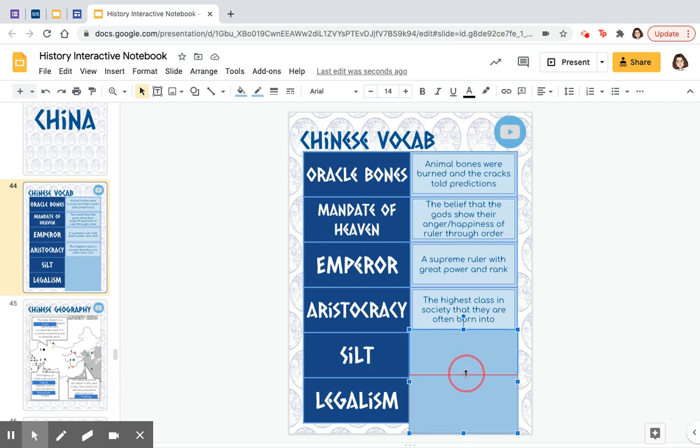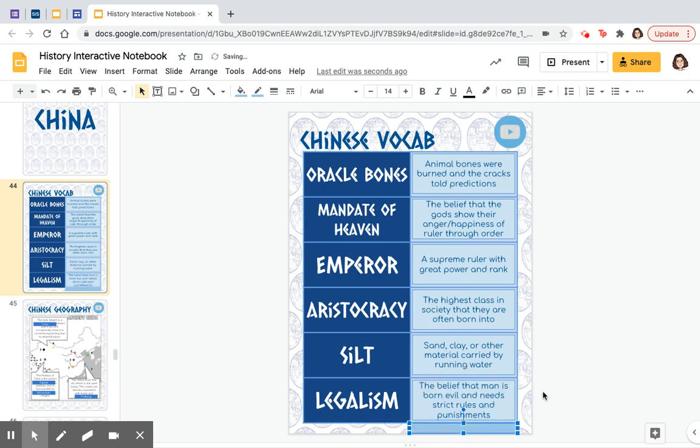Silt, you might have learned this in science. Silt is sand, clay, or other material carried by running water. And last but not least is legalism, which is the belief that man, meaning mankind, is born evil and needs strict rules and punishment. It is the idea that the only way peace and order is established in society, because mankind is evil, is if you give them no alternative but to follow the rules. It's very harsh.